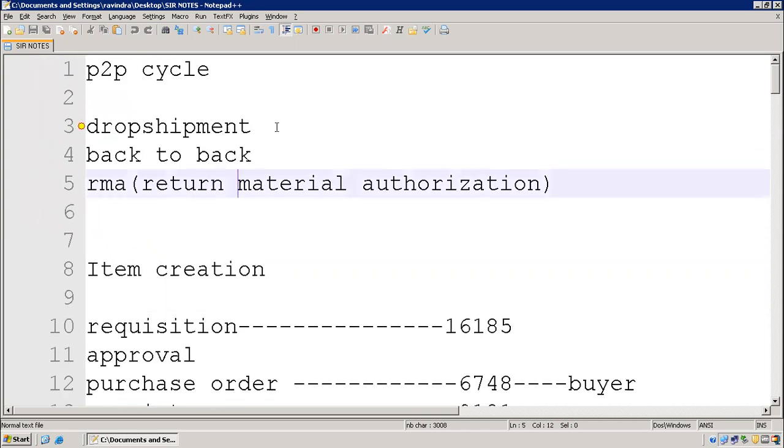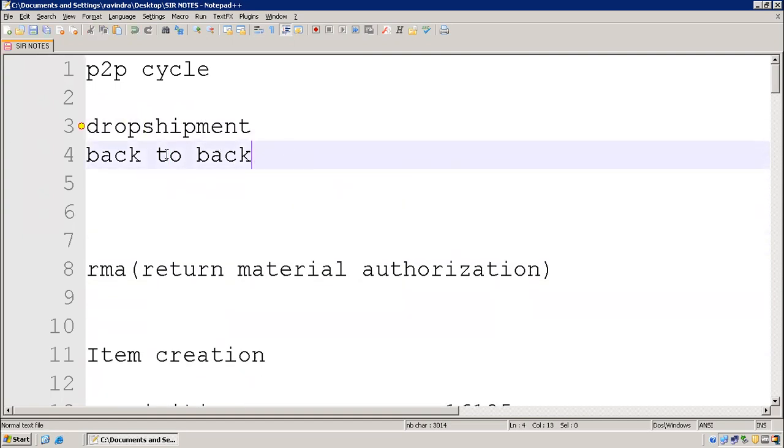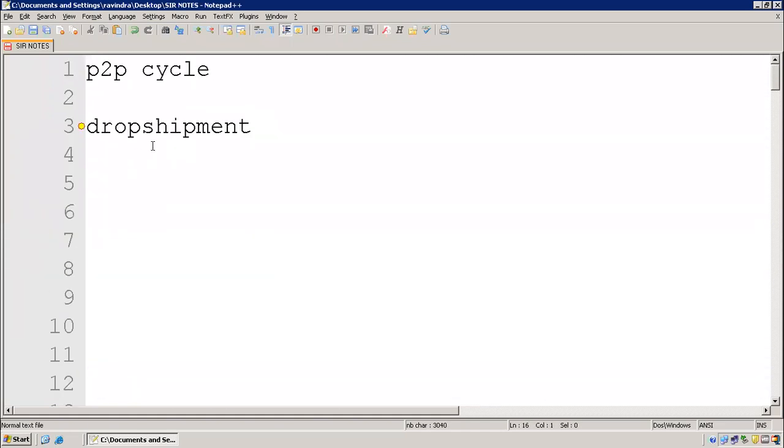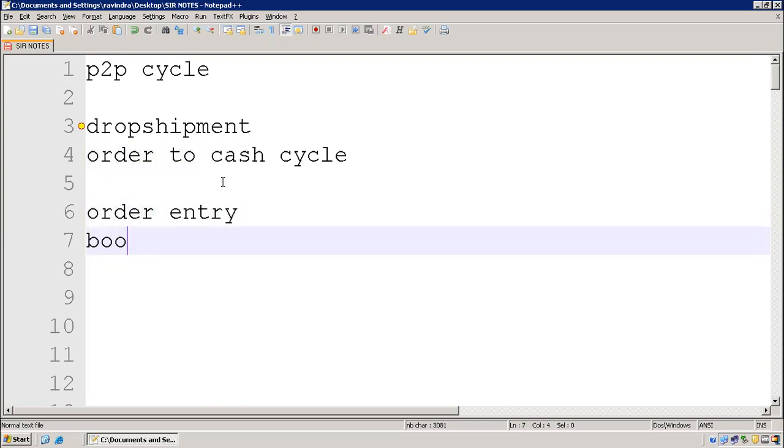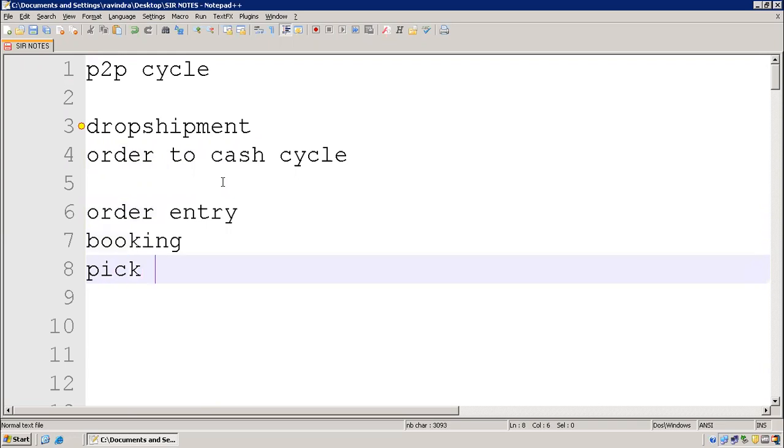Okay, we'll talk about drop shipment today. If time permits, we'll continue back to back also. Drop shipment is in case of order to cash cycle. We will create an order initially, then we'll book that sales order and do a pick release.